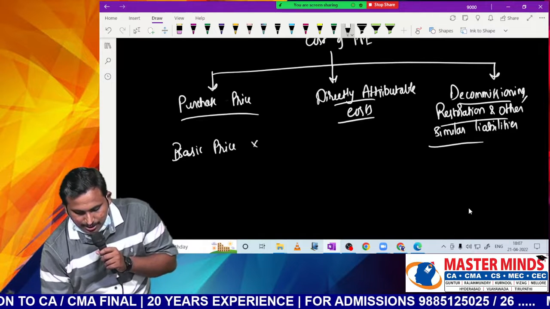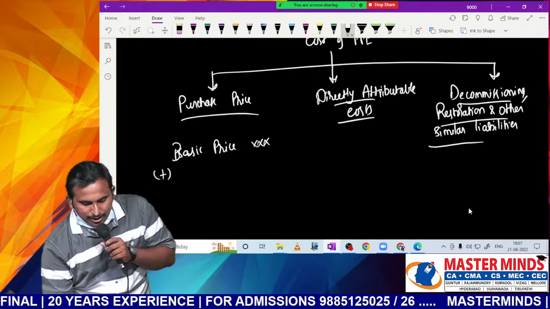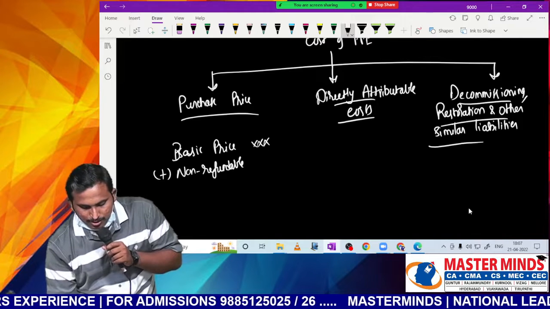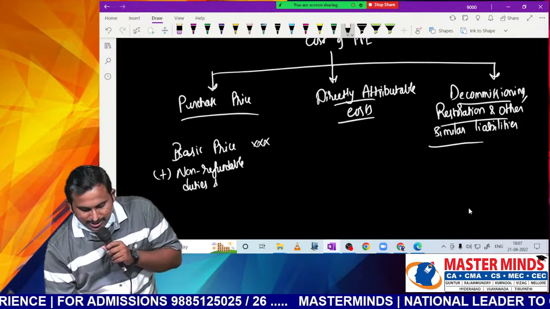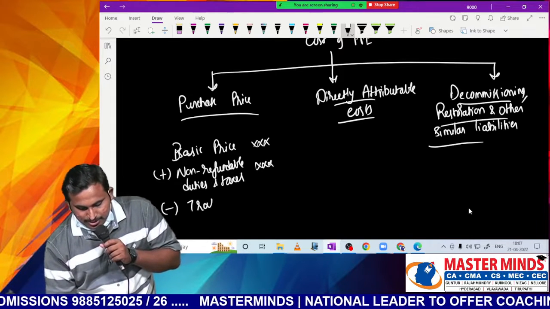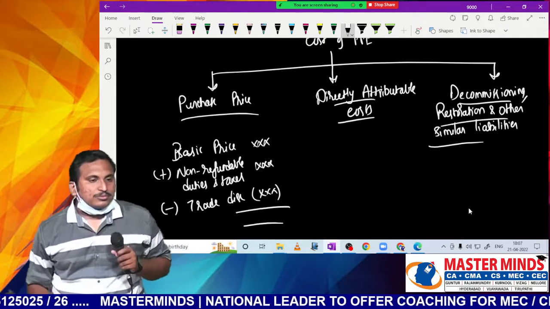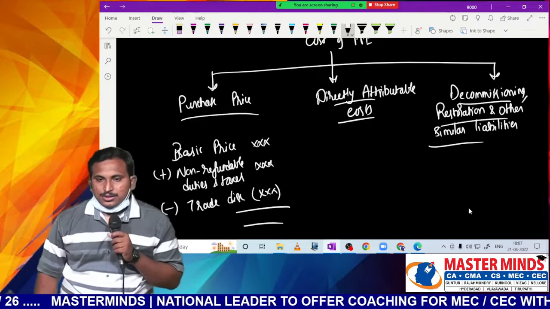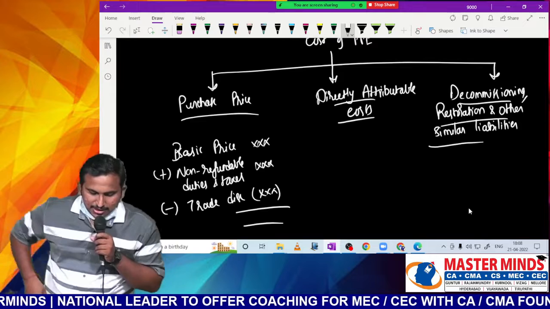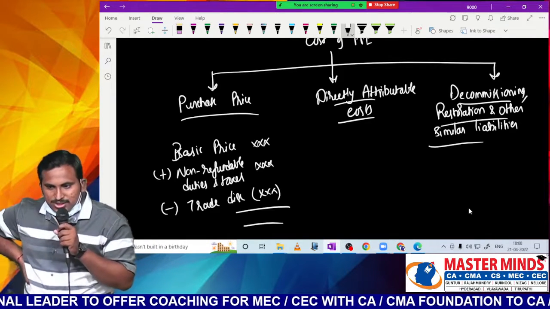Basic price plus non-refundable duties and taxes minus trade discount. So these together give you purchase price, sir. These are the components of purchase price. First we'll write basic price. For that we'll add non-refundable duties and taxes. For that we'll reduce trade discounts.